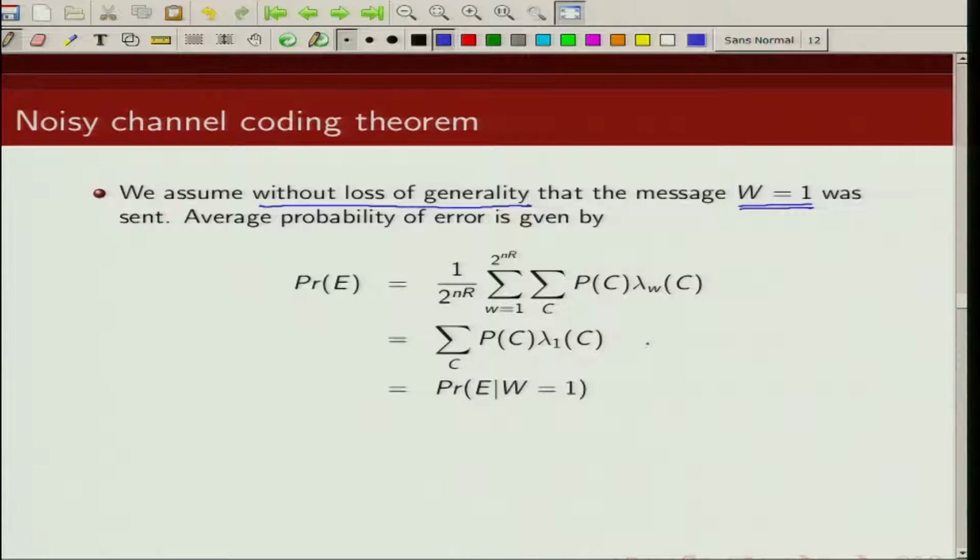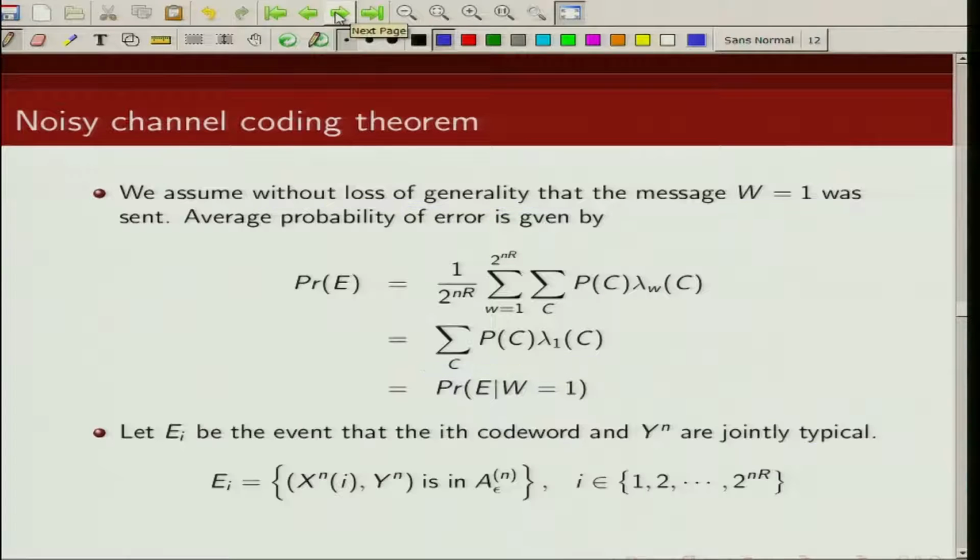So the probability of error can be given by the probability of error given the first index was sent, that is, probability of error given index 1 was sent. So let us compute this probability. Now let us denote E_i to be the event that the ith code word and the received sequence y^n are jointly typical. So E_i is the event that x^n(i) and y^n belong to the jointly typical set.